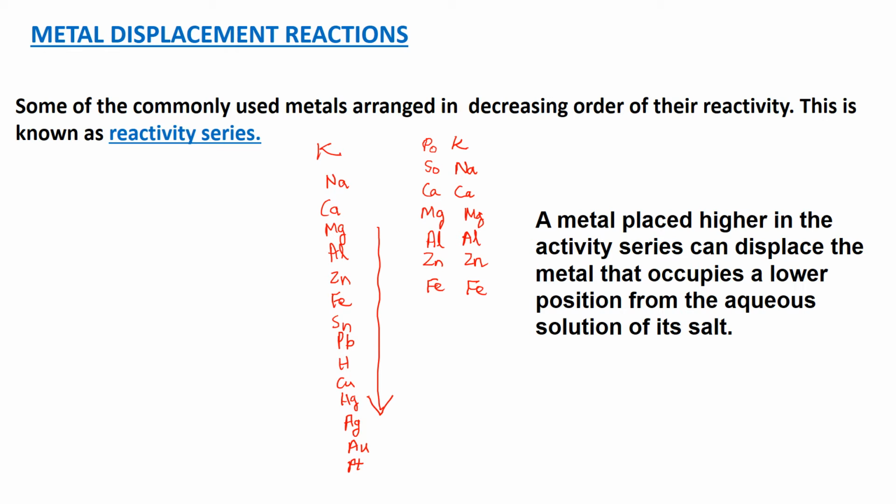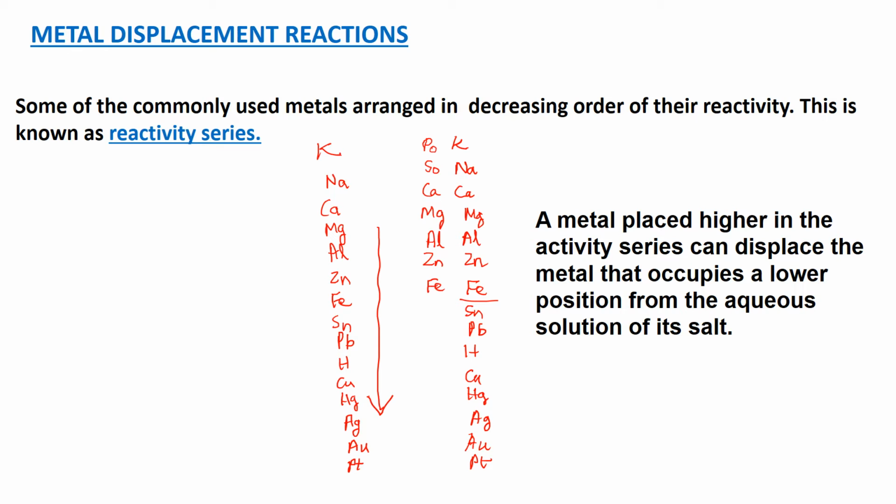Next you can remember easily, that is tin, lead, hydrogen, copper, mercury, silver, gold. Gold is Au, and then the last one is platinum. Up to this you have to remember, because for class 10 you will get questions based on all these metals.